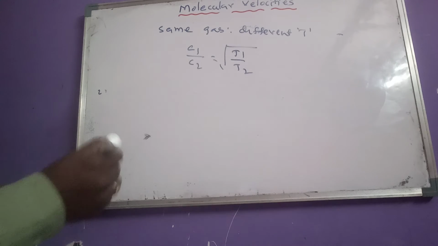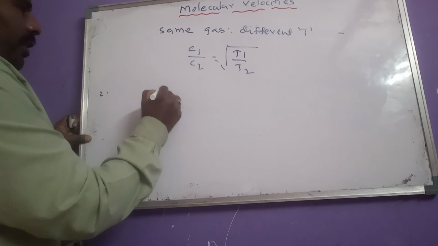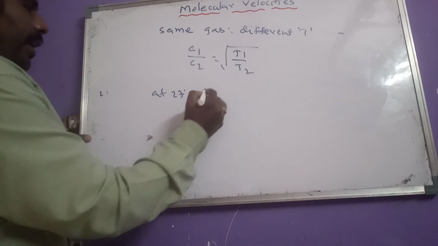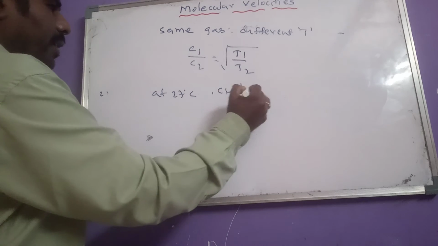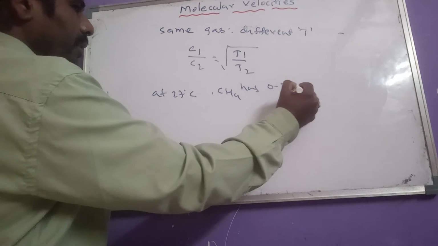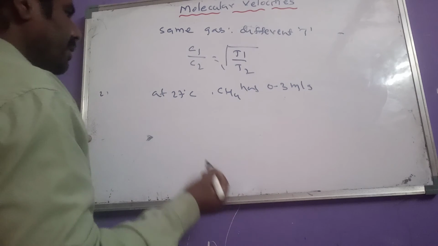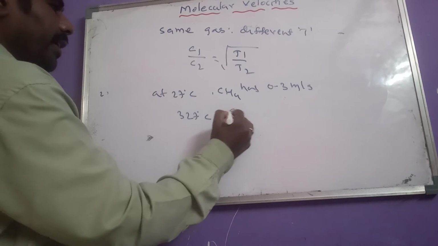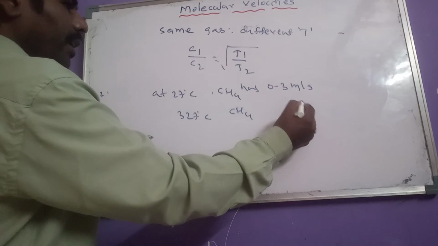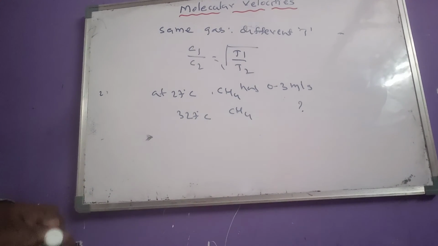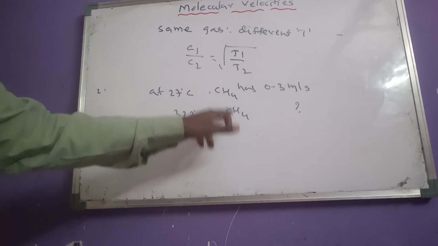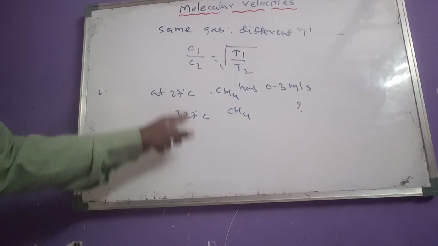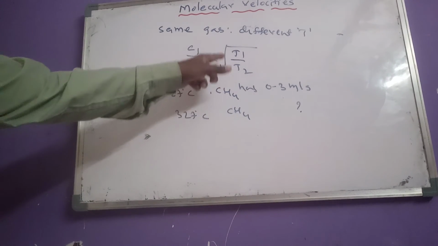So what is the question here? At 27 degrees centigrade, methane has a velocity of 0.3 meter per second. At 327 degrees centigrade, what is the methane velocity? Here the gas is the same but the temperature is different, so we use this formula.